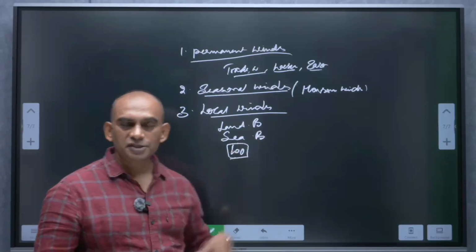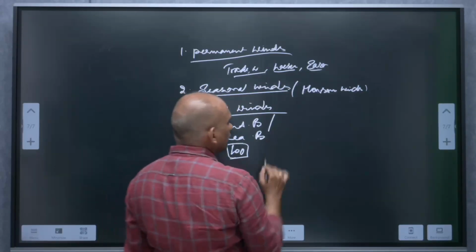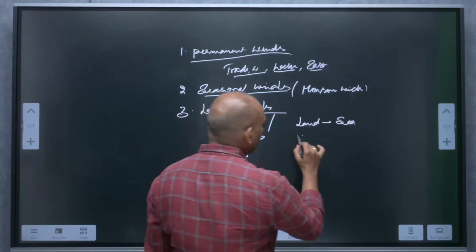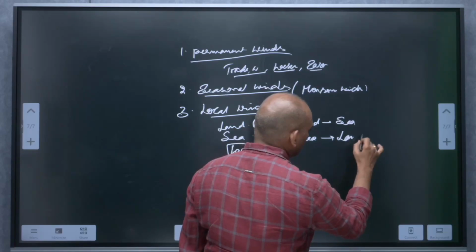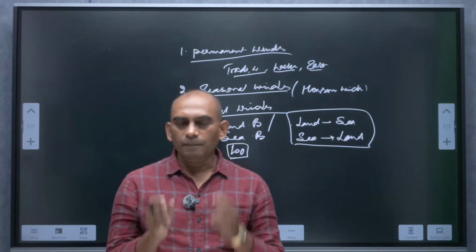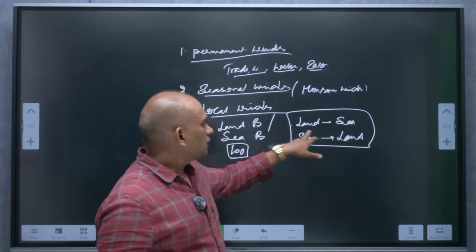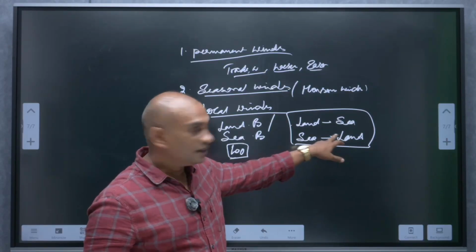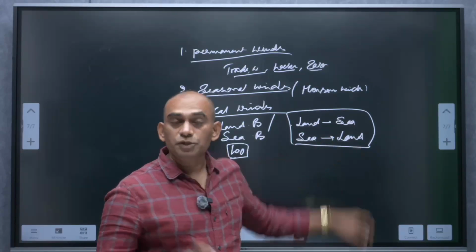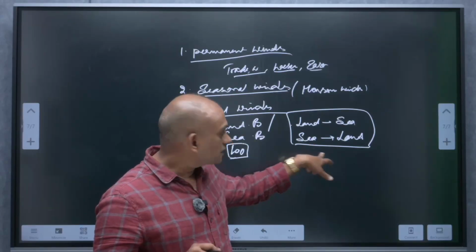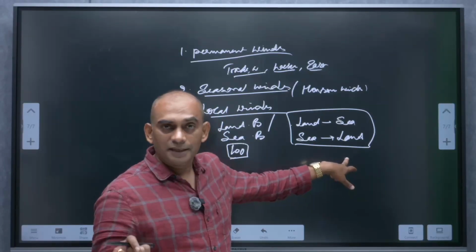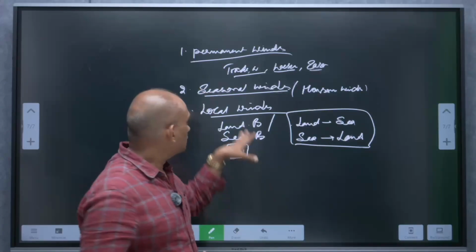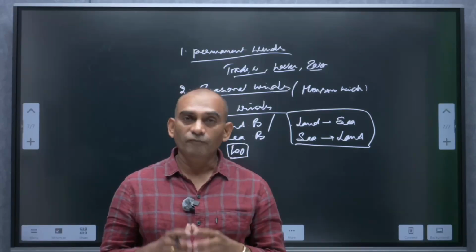And what about land breeze and sea breeze? Land breeze means wind blows from land to sea. And sea breeze means wind blows from sea to land. This phenomenon occurs at a particular time period in a day. Okay, so when low pressure conditions exist in the sea area, then wind blows from land to sea during night. When low pressure conditions exist in the land area, wind blows from sea to land during day. This is all about different types of winds.